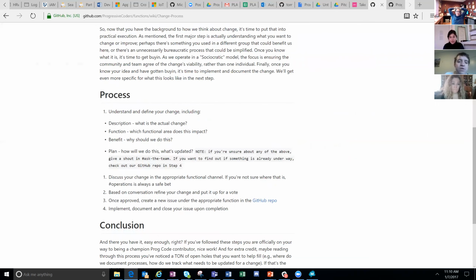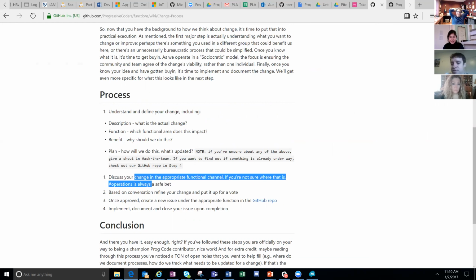All right, we first define the change by describing what functional area it is, what the benefit is, and what the plan is. And see, here's a couple more instances of where I haven't figured out markup language quite yet. But it's really defining the plan and then proposing the plan in the appropriate functional channel.